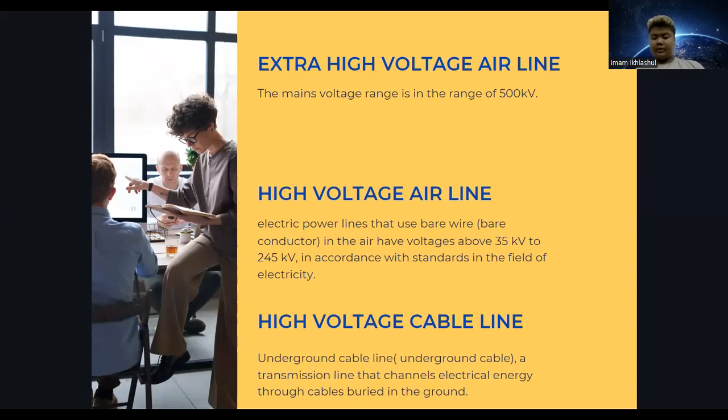The electric power distribution system serves to distribute electric power to consumers. Talking about the electric power distribution and transmission system, it is not just talking about one component. And then the high voltage air line, or in Indonesia called SUTT, is an electric power line that uses bare conductors in the air and has voltage above 35 kilovolt.